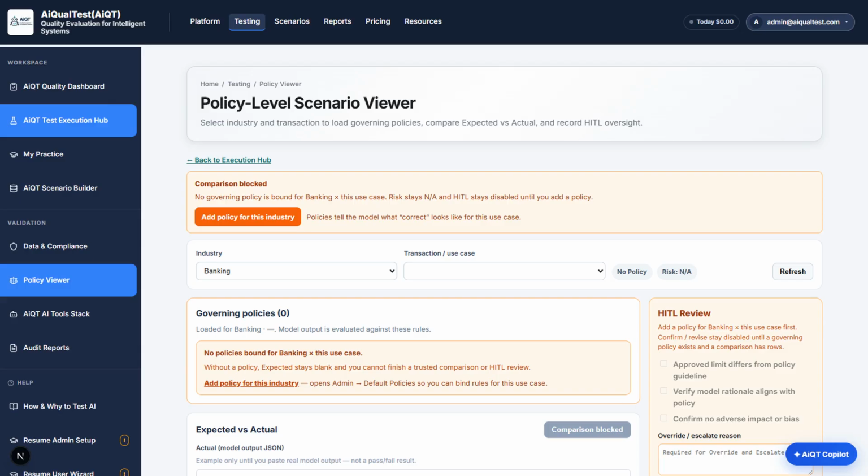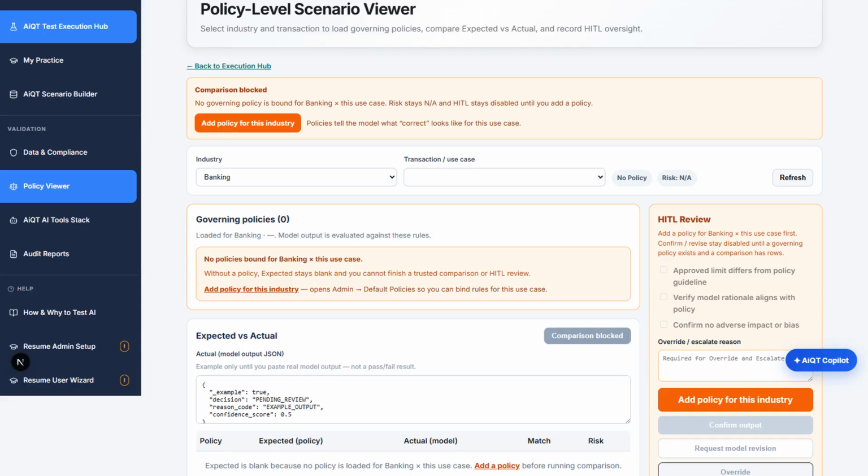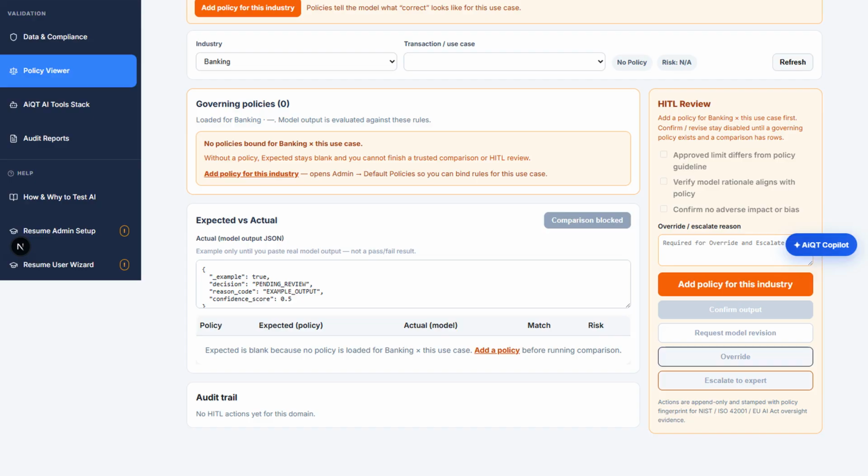Policy viewer puts expected policy behavior next to actual AI output. That comparison is the contract. If the assistant approved what policy requires denied, the result is fail, regardless of how fluent the answer sounded.